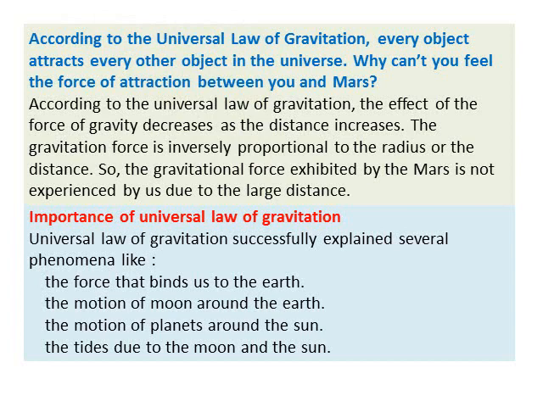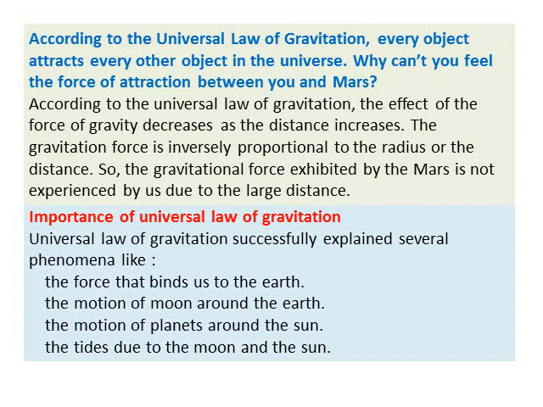Now let us discuss one of the important board questions along with the importance of the universal law of gravitation. The question is, according to the universal law of gravitation, every object attracts every other object in the universe. Why can't you feel the force of attraction between you and Mars?